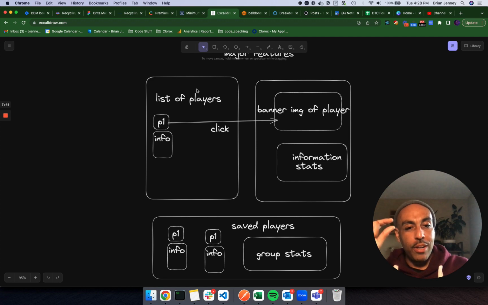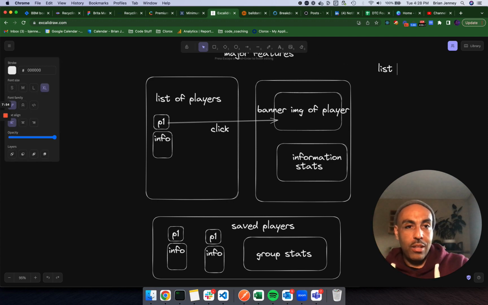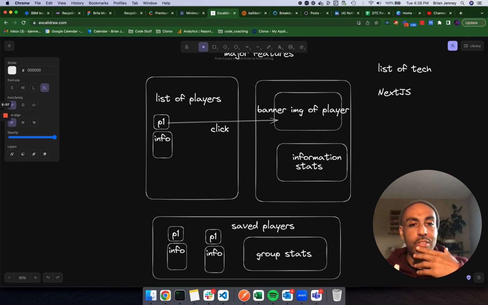What we want to learn is how to actually scaffold a good application and maybe learn some things along the way. So maybe on the front end, we're going to get our list of tech. Now I'm familiar with React, and I want to use React for the front end still, because maybe I want to learn more about Node and Express, for example. So we're going to use Next.js on the front end because I'm not that familiar with Next.js.